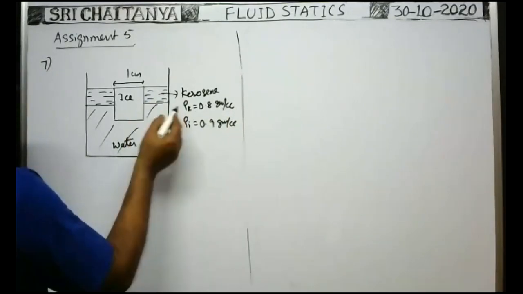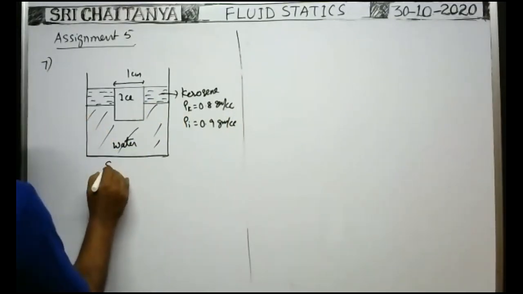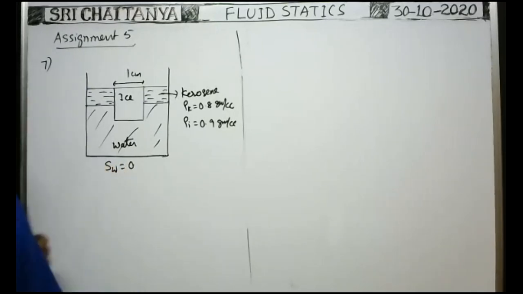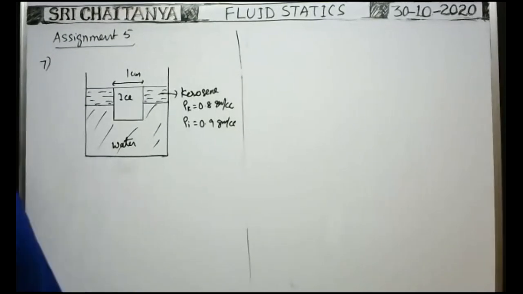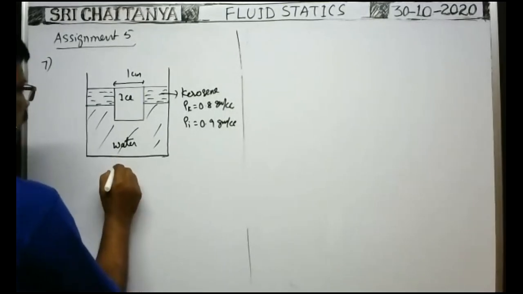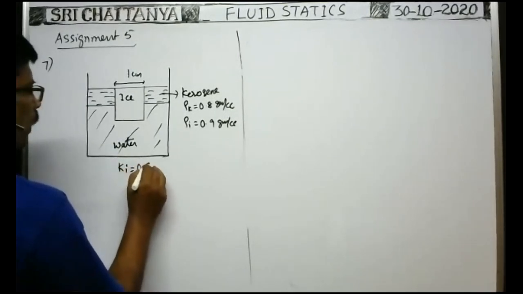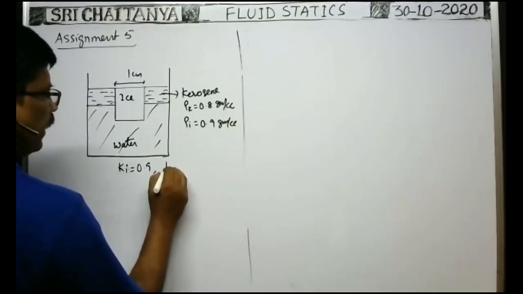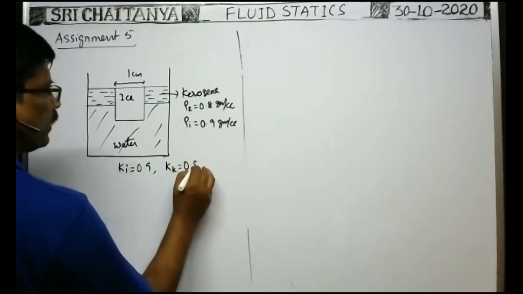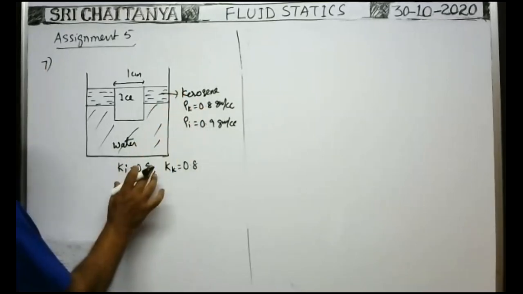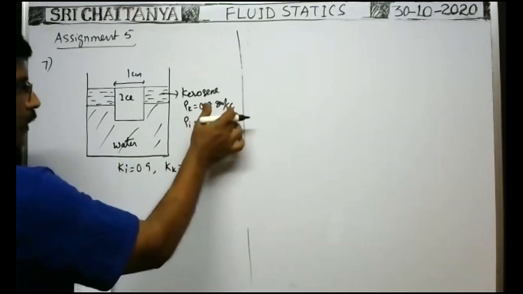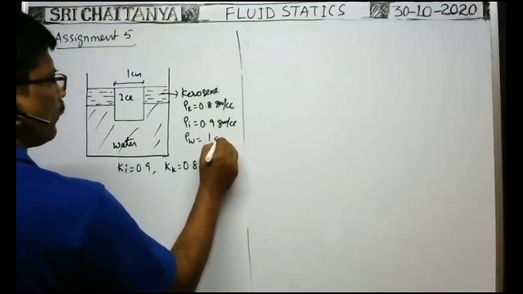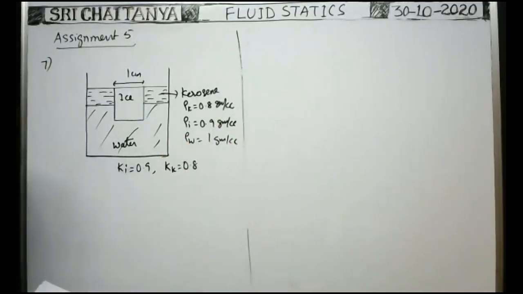Specific gravity of the kerosene is equal to 0.8, given. These are numerically equal to densities in gram per cc, so the densities are given indirectly. Density of the water we already know, 1 gram per cc.